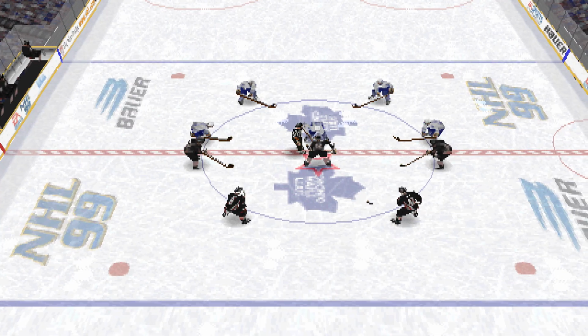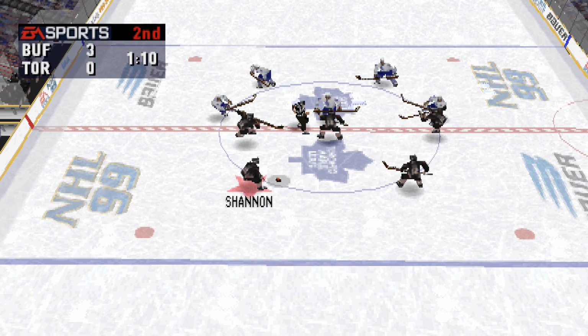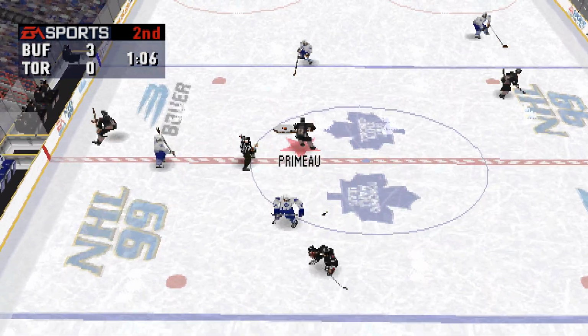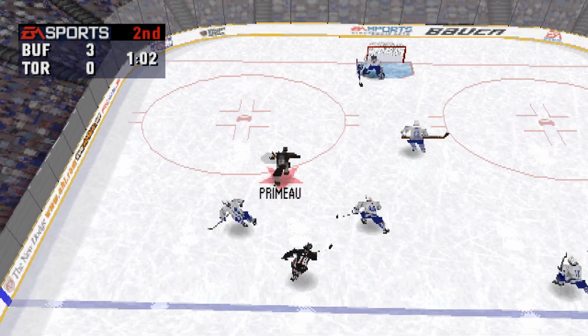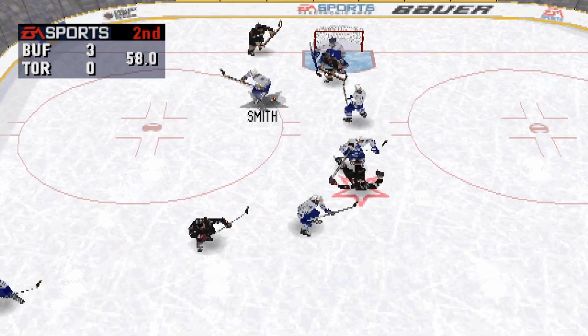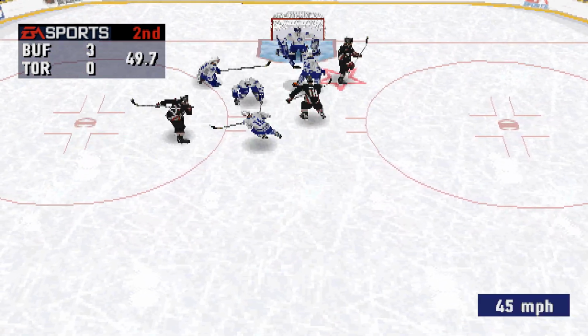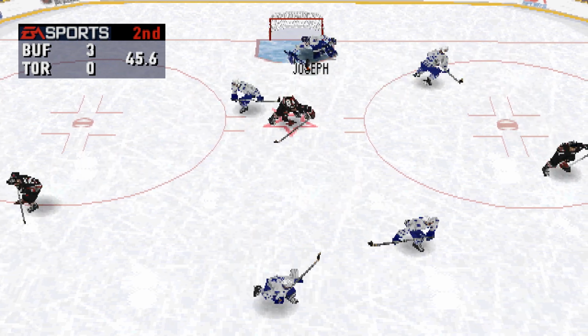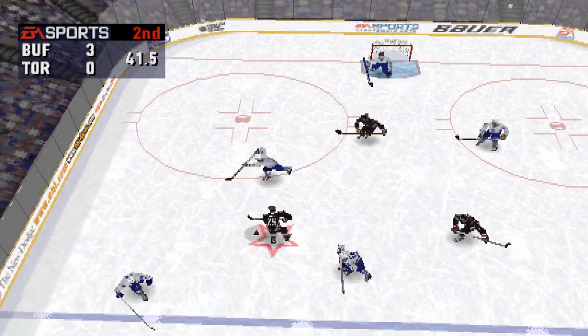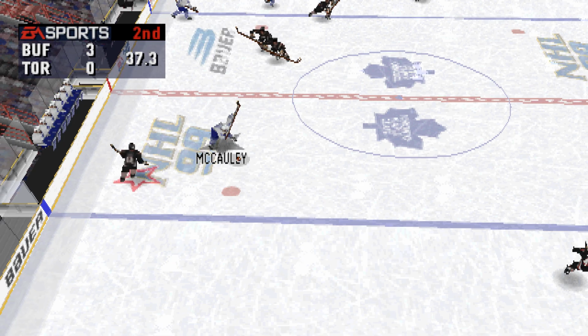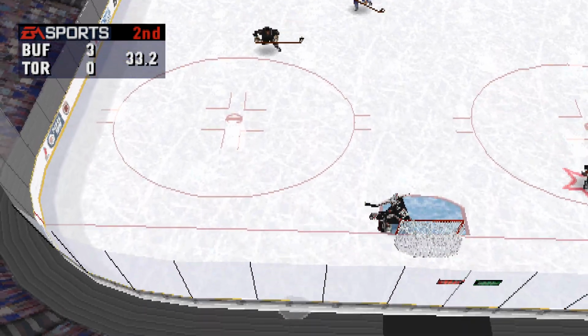The teams line up for the faceoff. Buffalo goal, his 3rd of the game, scored on the power play by number 80, Jeff Sanderson, assisted by number 19, Brian Holzinger, and number 36, Matthew Barnaby. Last minute of play in the 2nd period. The Maple Leafs will change on the fly.